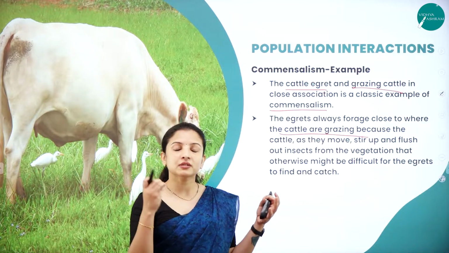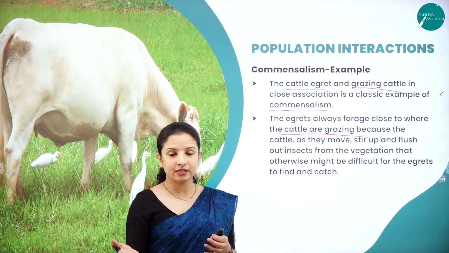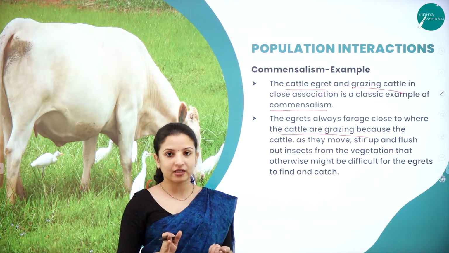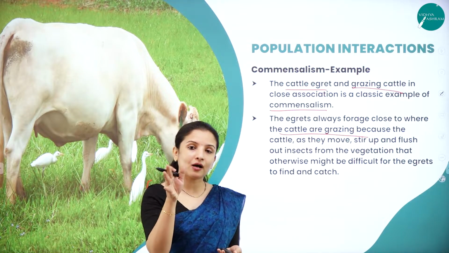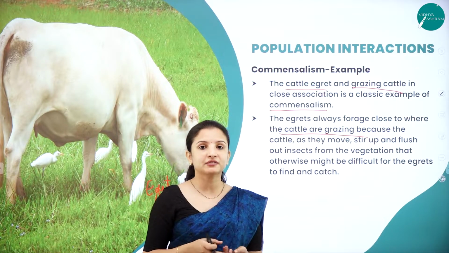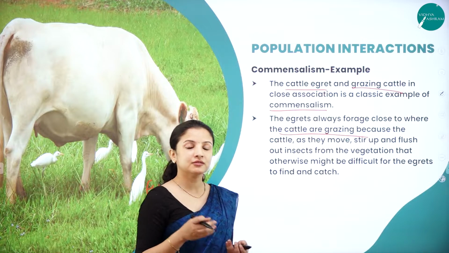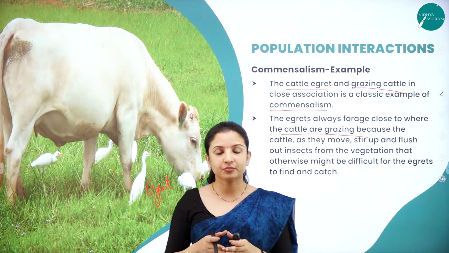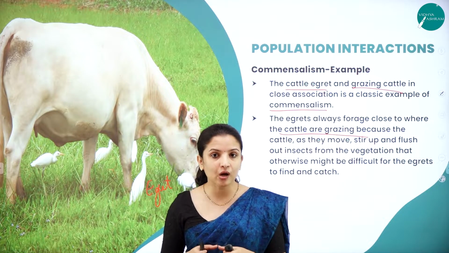Otherwise, because of the camouflage, say for example, a grasshopper that is in the grass is almost the same color as the grass, the egrets will not be able to find it. Now as the cow goes on grazing, the grasshopper starts to hop from the grass, and the egrets can easily catch these grasshoppers and feed on them. So this is one of the best examples because here the egrets are deriving benefit from the cow, right?